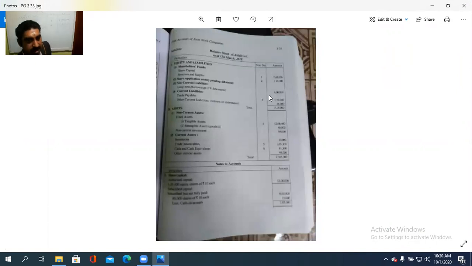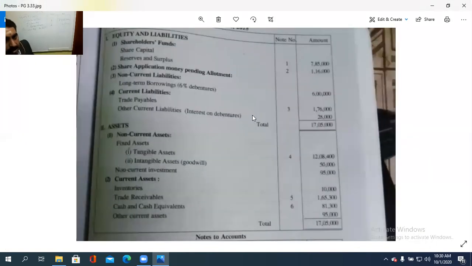See, share application pending allotment. There is no item here, but just to put it blank.